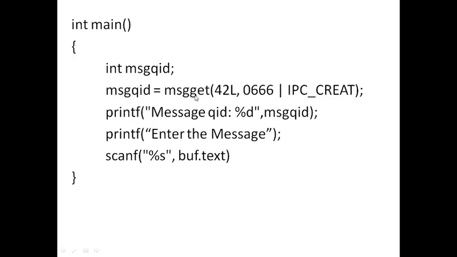Next we invoke the MSG get function. So the ftok we haven't seen in this example, we are not using ftok. So we are just randomly providing our own number which is 42L, and then we provide the 0666 or IPC creator. As I said, it's either create a new one or connect to an existing one, and it will just print the message queue ID that is returned by MSG get, and we ask the user to provide a message to be sent. So it gets stored into the text, BUF text argument,